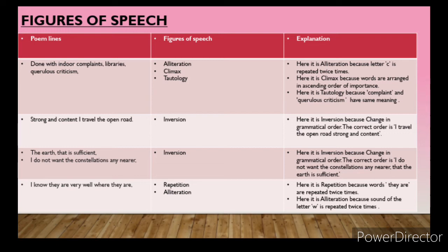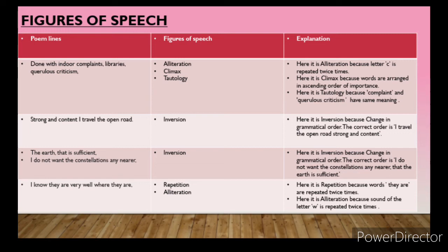But what about the alliteration? I had said alphabetical letters are repeated. So which alphabetical letters are repeated over here? That is C, in criticism and complaint. So what's the explanation? Here it is alliteration because the letter C is repeated twice. Is that clear? Next, of course, it is climax because the poet's ideas are coming one after another.